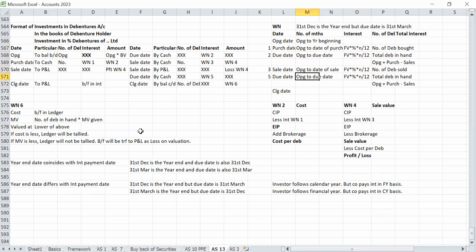Please remember, wherever I am writing opening, in the sense it means the last payment date. Last payment date to year end date, like that we have to compute. The same computation we will repeat. Let me explain with some example. Wait 1 minute.